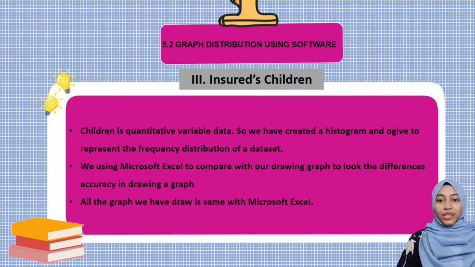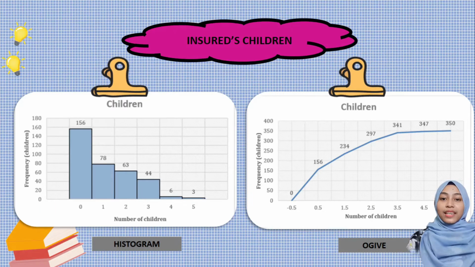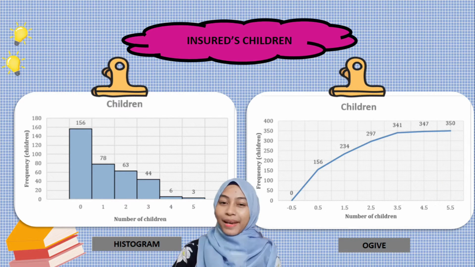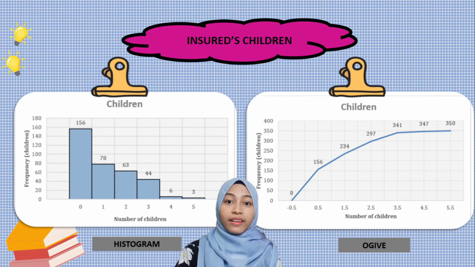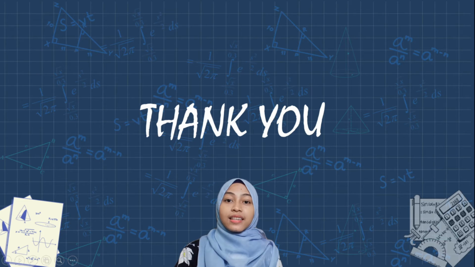And lastly, for children, we use a histogram and ogive to represent the frequency distribution of the dataset. Based on my reading, about 85% of research scholars use quantitative data for further analysis, so one may think SPSS is more beneficial for quantitative than qualitative data. We can conclude SPSS is used to predict trends and develop forecasts quickly and easily without being an expert statistician.